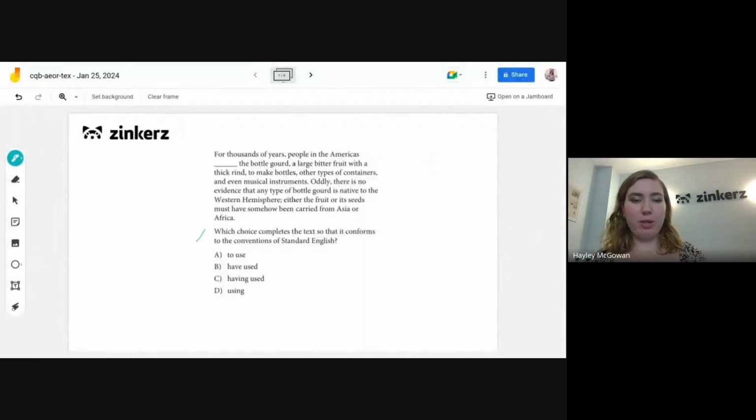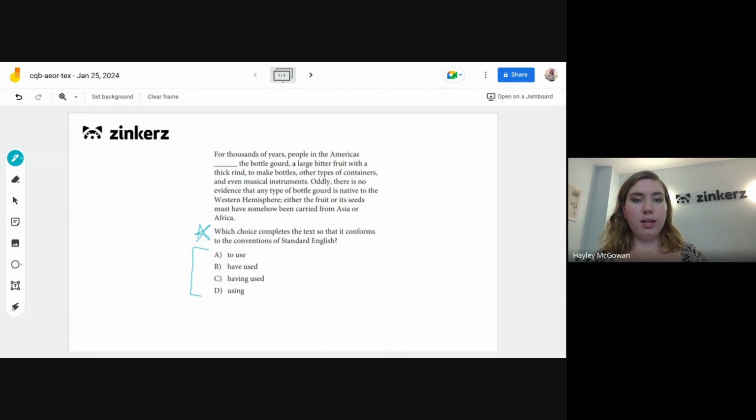All right, so today we can see that we have one of our questions from the writing portion of the exam. And our first step there is always going to be to look down at the answer choices so we can figure out what sort of question this is. So if we look at A through D here, we can see that they're all forms of the same verb. So we know that this is going to be a verb agreement question. So then thinking about what we need in order to answer that, we are going to need the subject of the verb, and we're going to have to figure out the tense of the passage in order to select our correct answer here. All right, so now we can look at the passage.